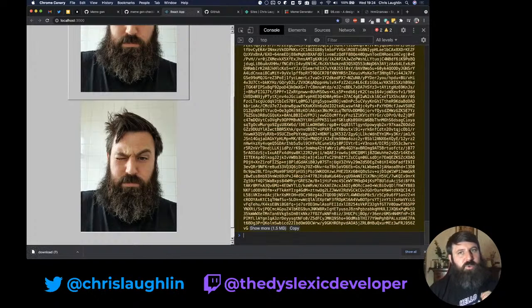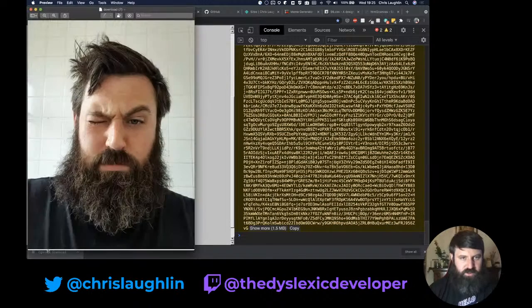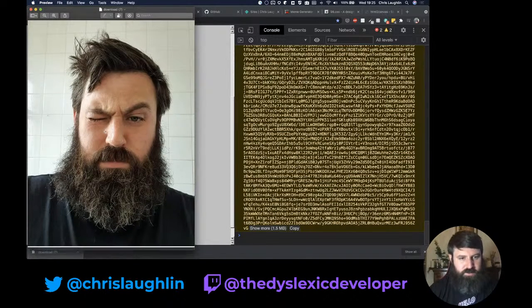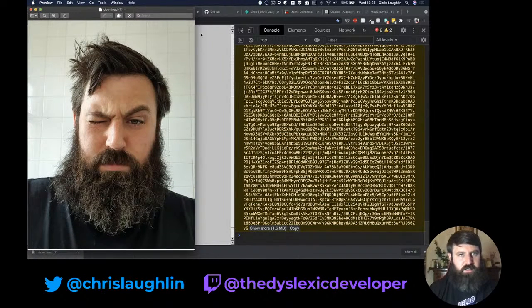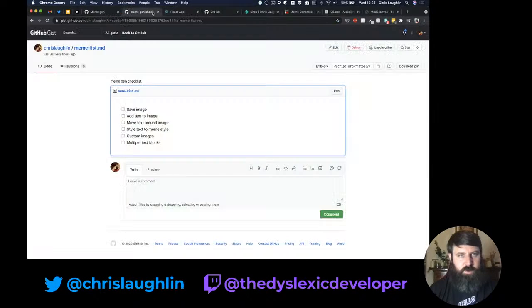Okay, so that worked. We sent it to the browser's href saying this is your new location, but because it's a data stream, it doesn't actually navigate us away from the page. It's almost like clicking on a download link on a website, like downloading the Zoom installer. You're sending it to the href and the browser understands this is the data stream that I want to download, not something I want to navigate to. So let's click on our download. Yep, and it's our image. Not bad. So we've got our first bit working.